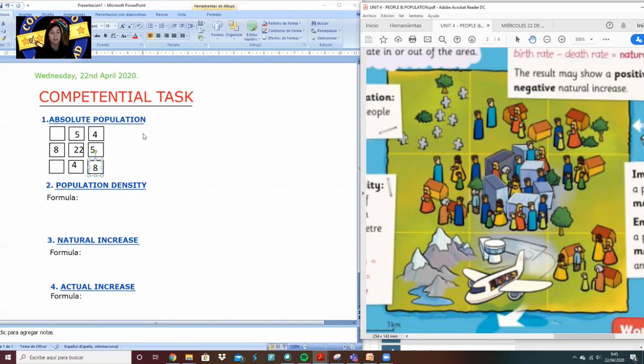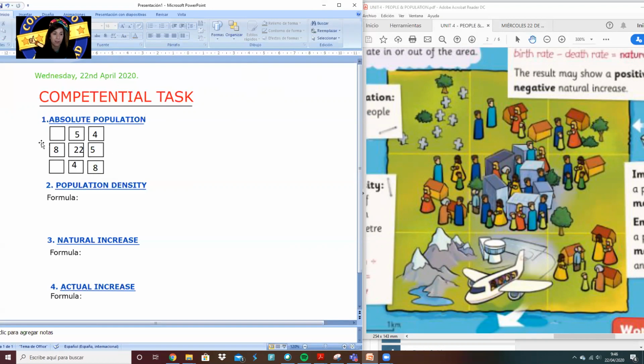Absolute population, that's basically counting people. So to count people here, my recommendation is to go square by square. In the first square, there isn't anybody, so that's why I didn't write anything here. In the second square, we have 1, 2, 3, 4, 5 people, so I wrote 5. In the third square, we have 1, 2, 3, 4 people. Be careful with the babies, because they're small, so you might not see them. And the same thing with the rest of the squares.